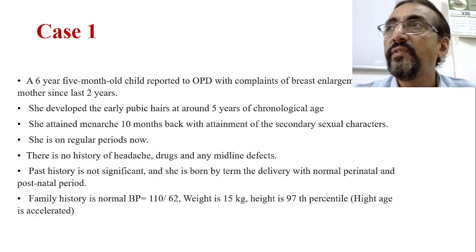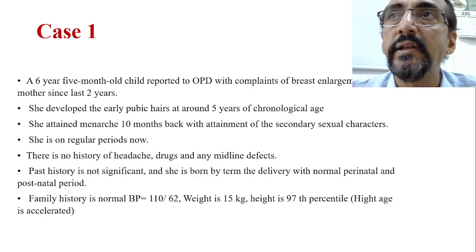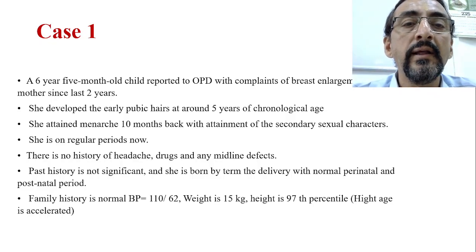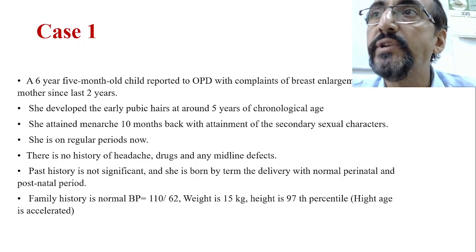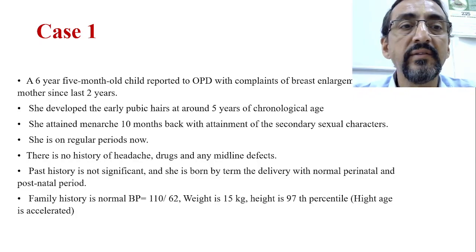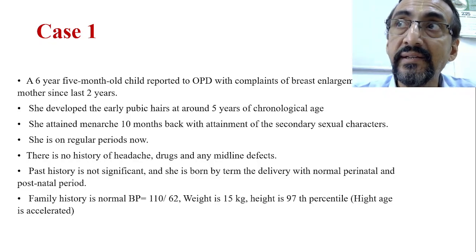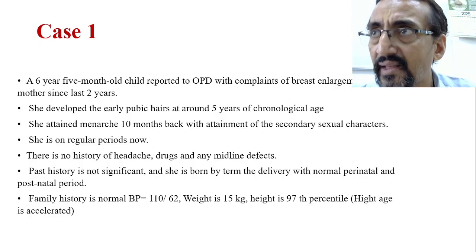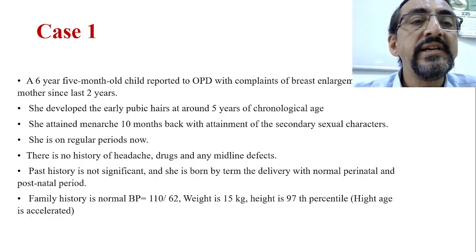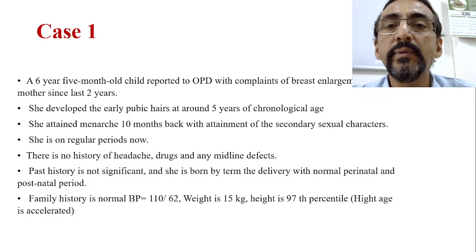Now this is a case, so carefully look into this particular case. This is a 6-year, 5-month-old female child, a 6.5-year-old female child, who reported to OPD with the complaint of breast enlargement noticed by the mother since the last 2 years. That means from the age of 4 years itself, the mother noticed that her breasts were a little bit enlarged compared to other kids. In the meantime, she also developed early pubic hair around 5 years of chronological age.